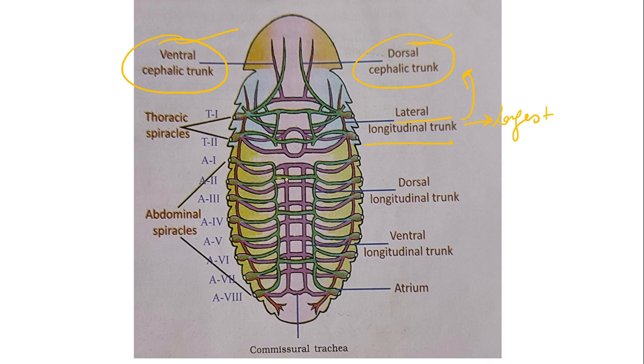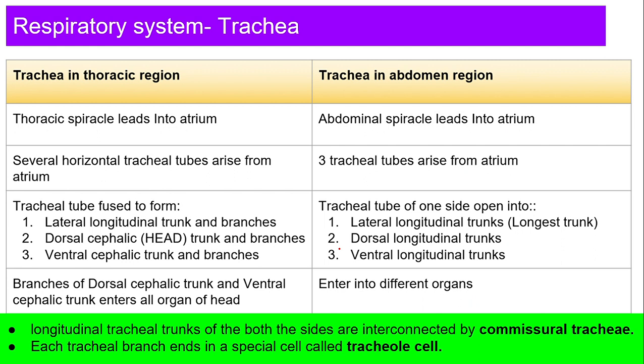Now see here, the three abdominal spiracles, 1, 2 and 3, are present, and then you have the lateral longitudinal one. Then another one we have over here, that is nothing but the dorsal one. And the last one we have over here, that is nothing but the ventral one. Okay, all these three are going to be connected at this point. This we call the commissural trachea.